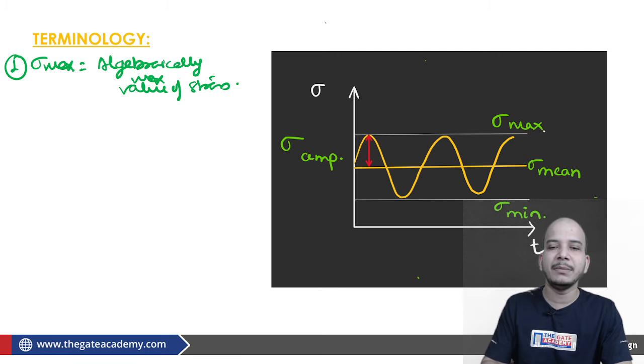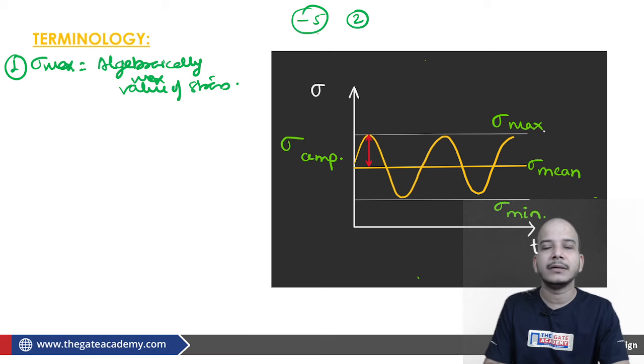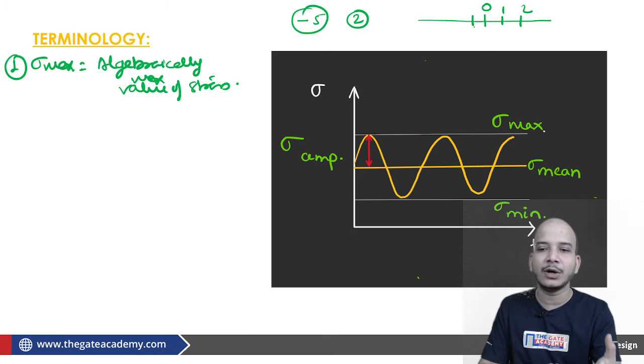What do we understand by the algebraically maximum value of stress? Say I am talking about -5 and 2, which of the two is algebraically greater? Here we have to find it with the help of the number line. So this is 0, 1, 2, and -1, -2, -3, -4, -5. I'm telling you like you are a 10th standard student, just so you don't get confused in your exam.